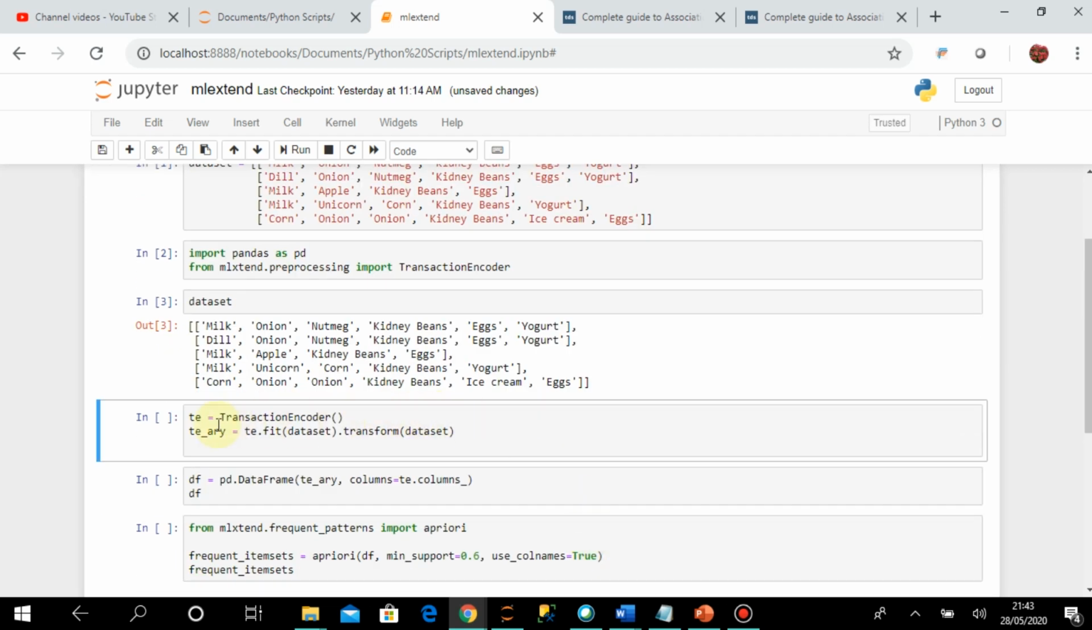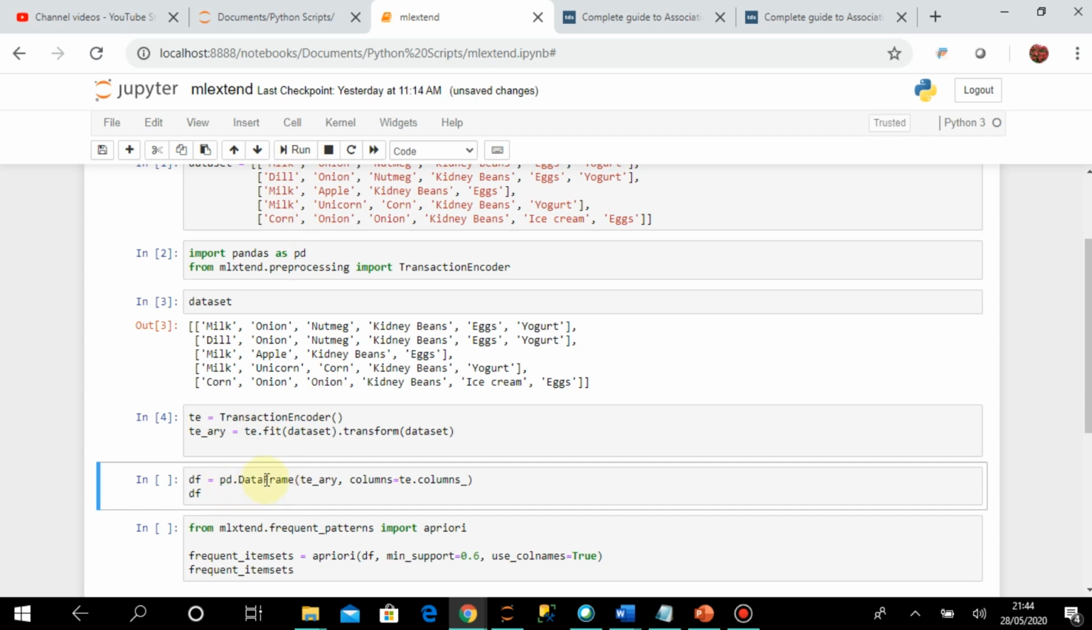In the next step I am calling TransactionEncoder, and then I am calling the fit method. You have already used fit and transform methods in various machine learning algorithms, so now you know. In the fit method I am sending this data set. First I am fitting, and then I am calling the transform method with this output of the fit method, and here also I am sending the data set. Let us execute. Then I am just converting it to a data frame.